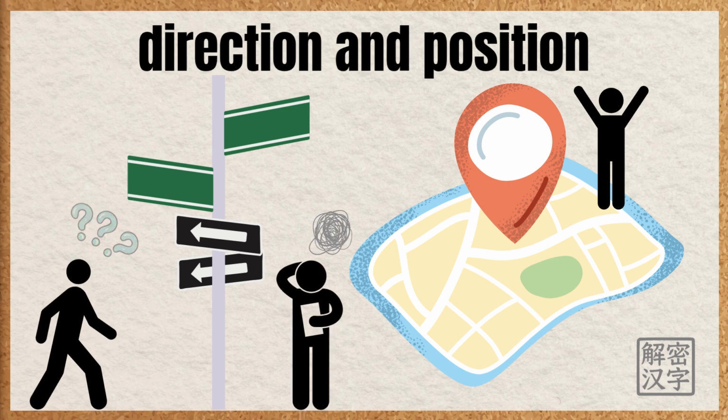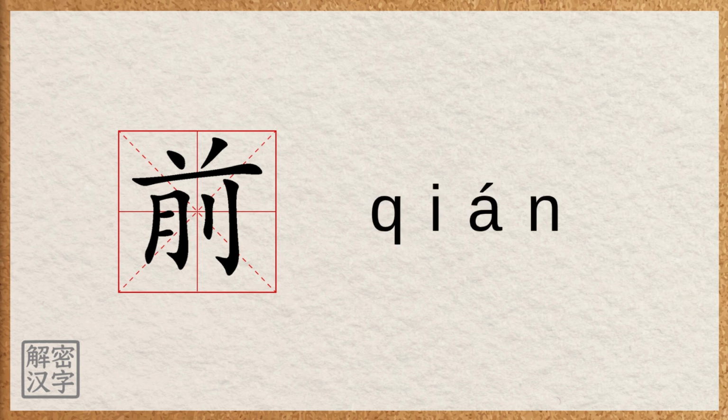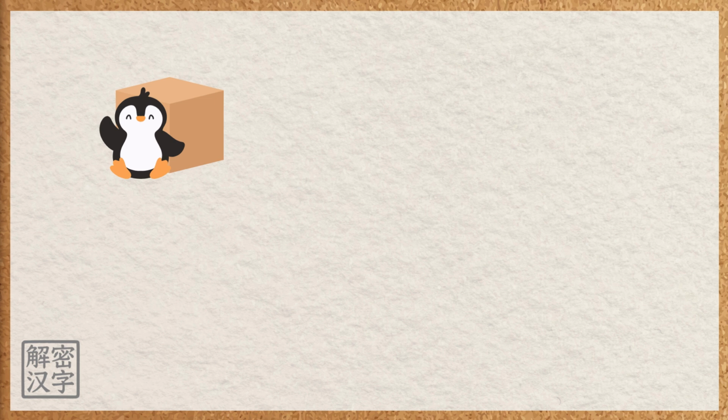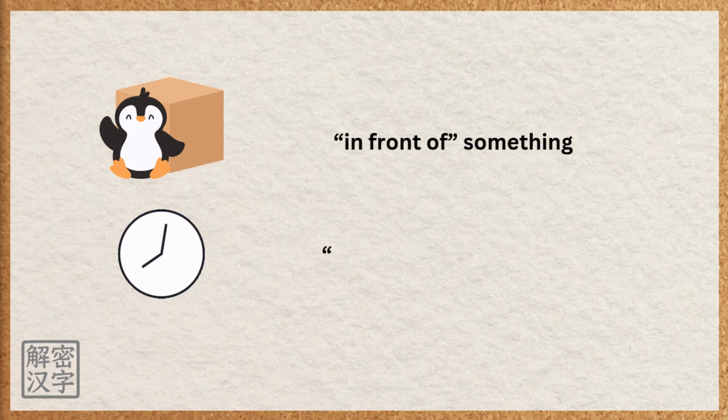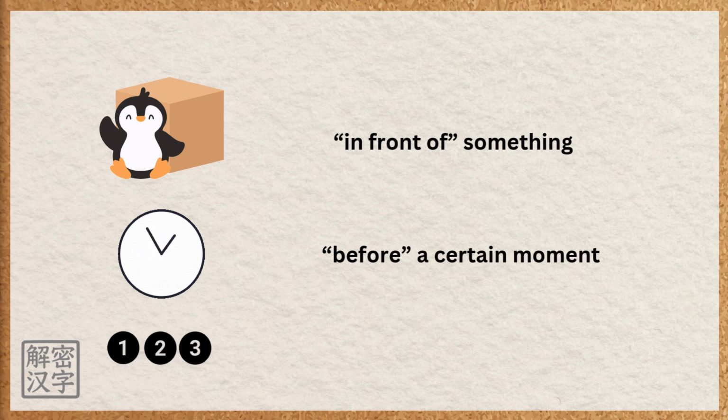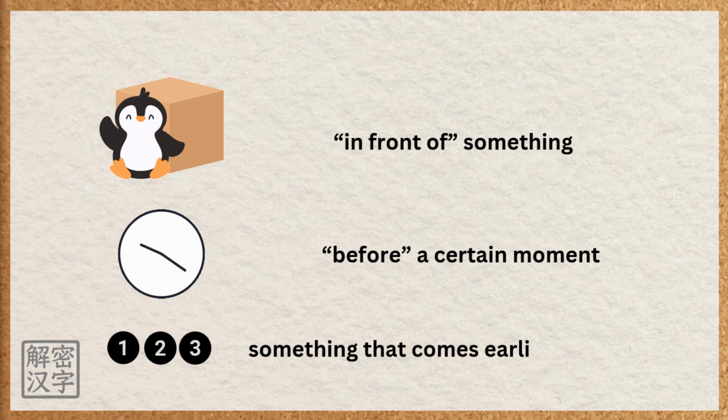Today, we're going to learn a new Chinese character that's related to direction and position. Its pronunciation is qián. The character qián is often used to describe position, both in space and in time. When it talks about space, it means in front of something. When it talks about time, it usually means before a certain moment. It can also be used in a more abstract way to describe order, meaning something that comes earlier in a sequence. Its meaning changes slightly depending on the word it's used in.